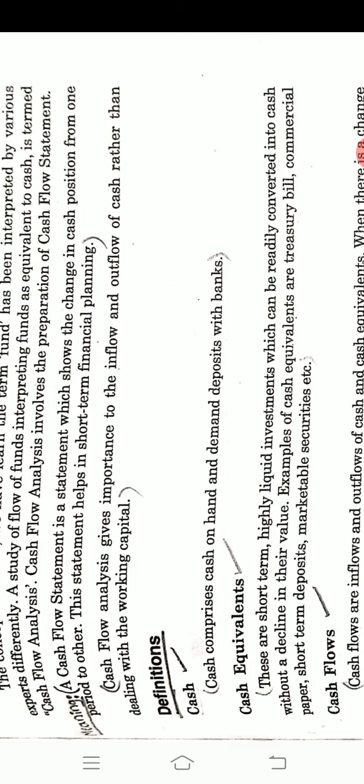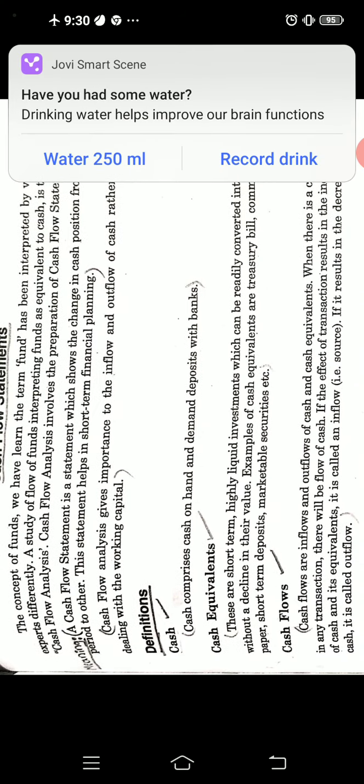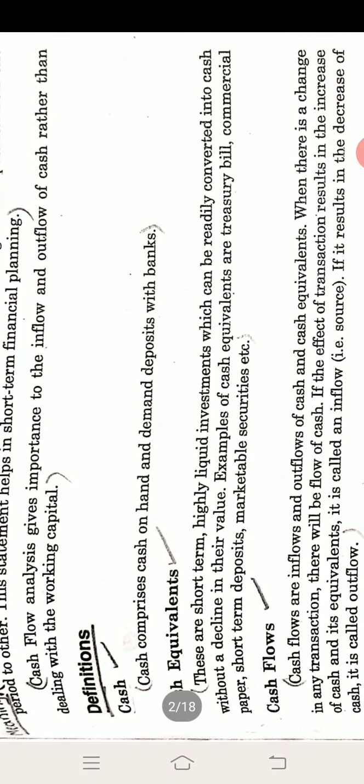Next is cash equivalents. These are short term and highly liquid investments which can be readily converted into cash without a decline in their value. Liquid means which we can easily convert into cash. They can be converted without any decrease in their value. Easily we can convert these equivalents into cash.